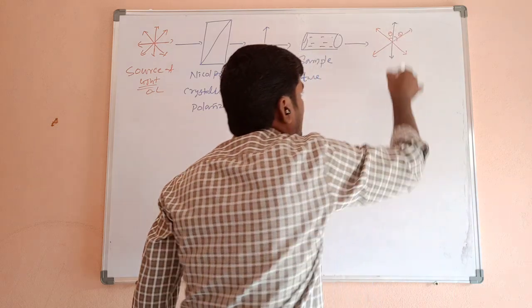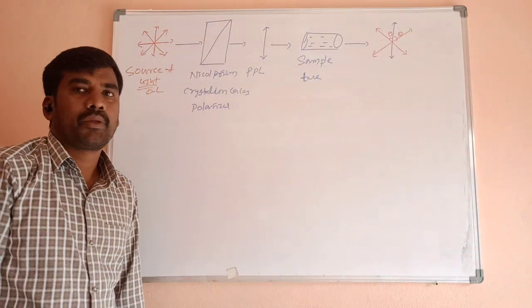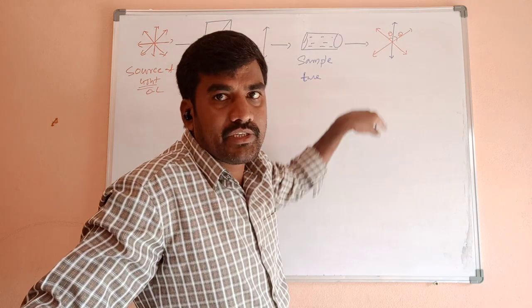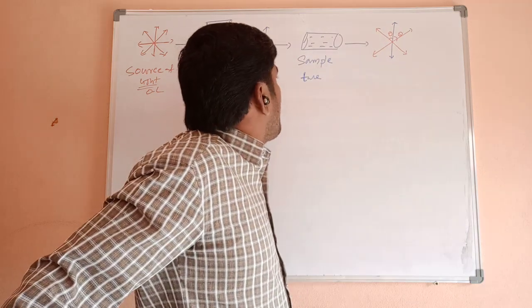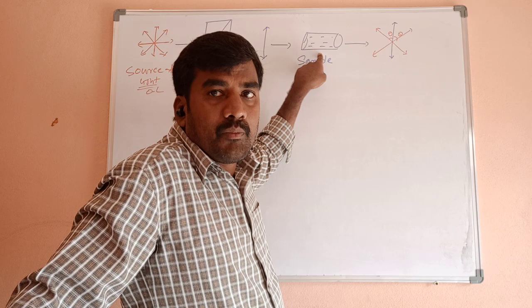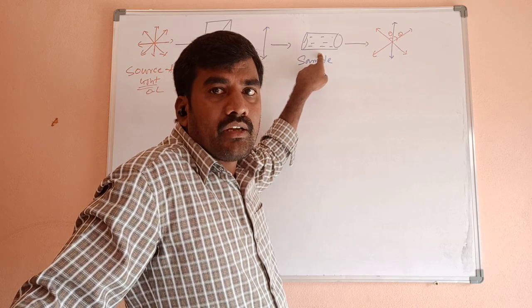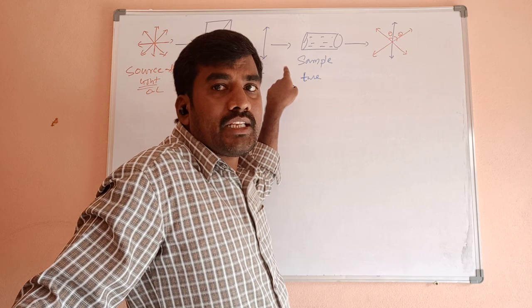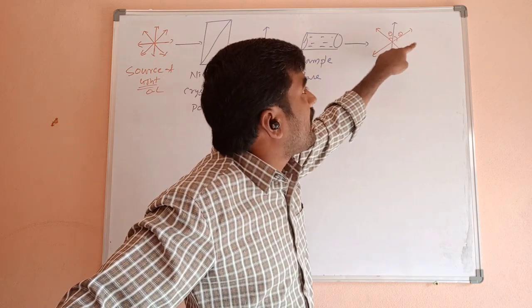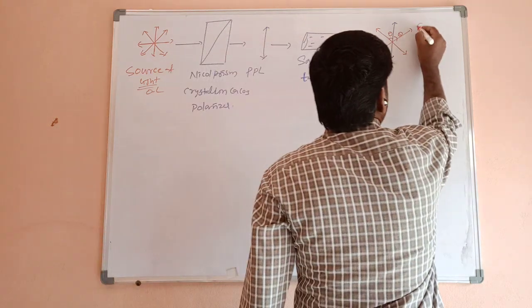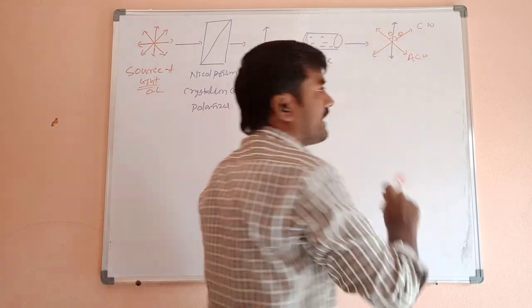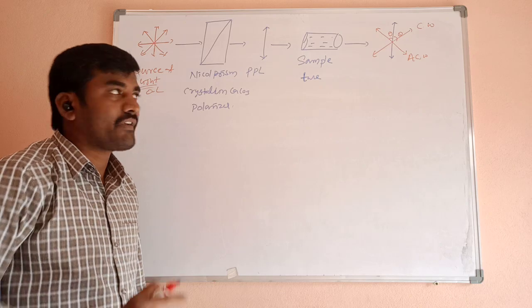This is the actual plane of PPL, the actual vibration direction. When this PPL passes through a sample, meaning the organic solution, the plane of polarized light rotates either clockwise, CW, or anti-clockwise, ACW.